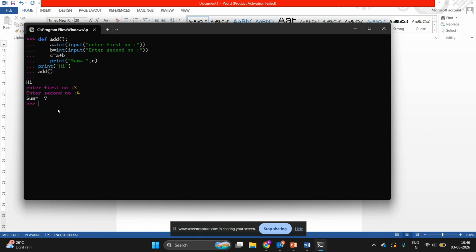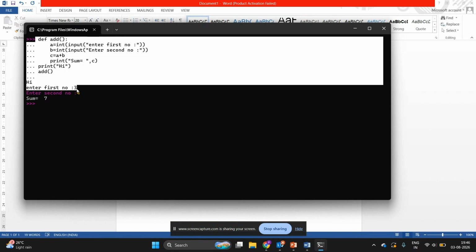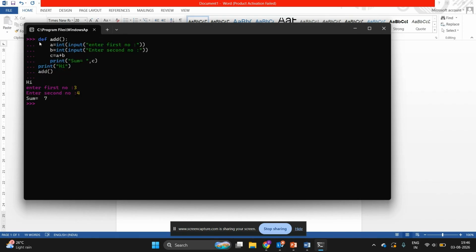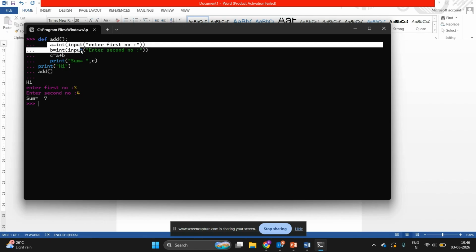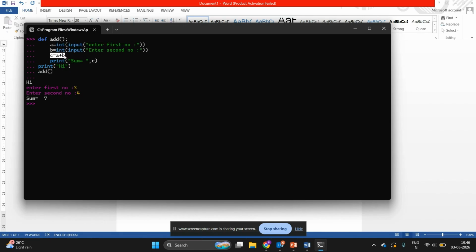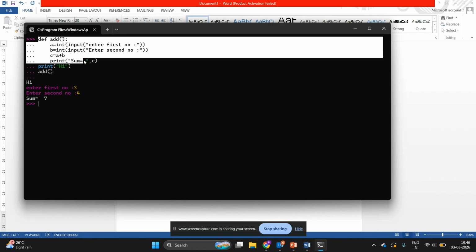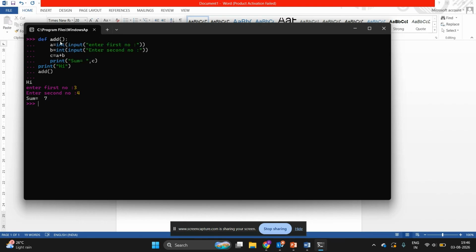This is known as a user defined function. In this user defined function, I have done the task of input, process, and output in the function body itself. So this function has no argument and no return type.